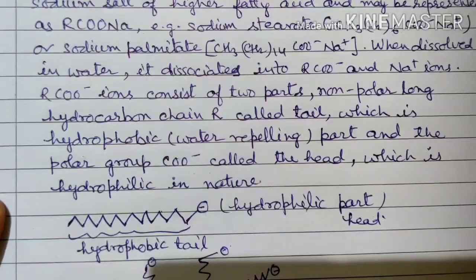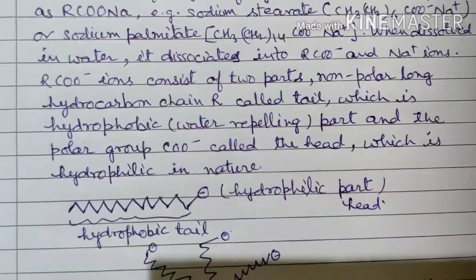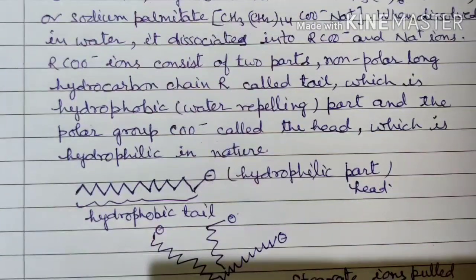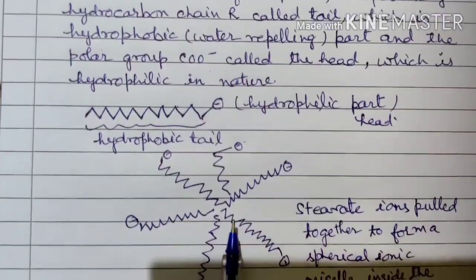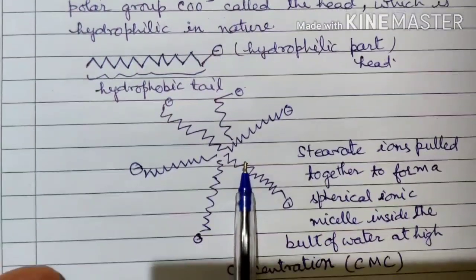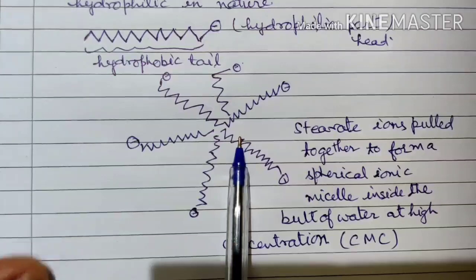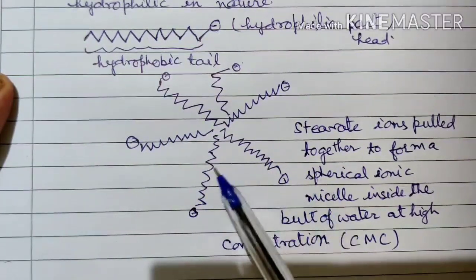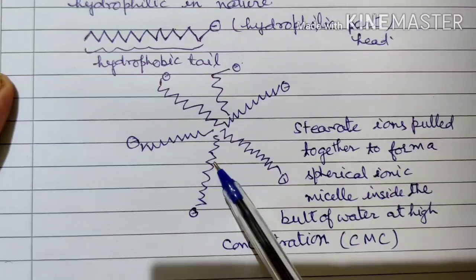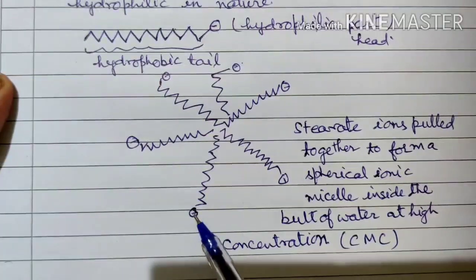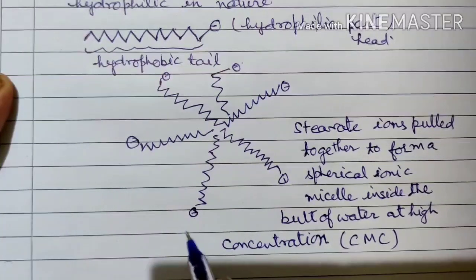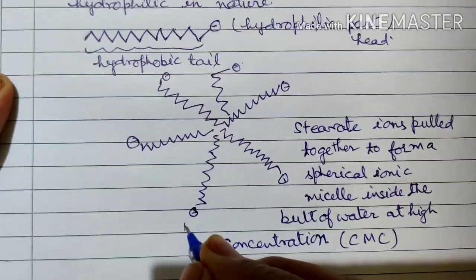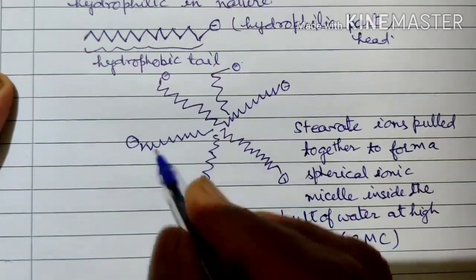So when we dissolve soap in water, all the carbon chains which are hydrophobic in nature will go into the bulk, and then they are converted into an aggregate of these ions. This is showing the chain of carbon atoms, and this is the polar part, the minus charge is here, that is the carboxylate, and sodium ions will also be here because they are positively charged ions.